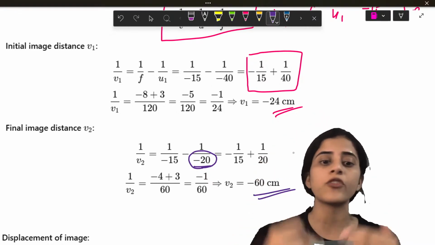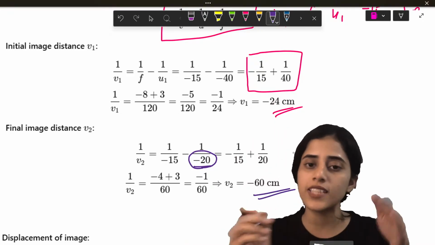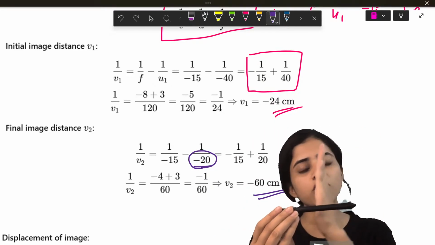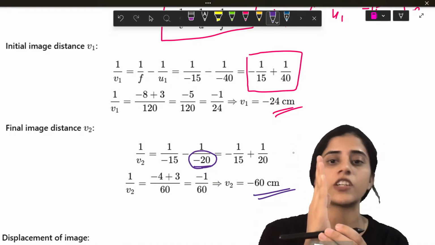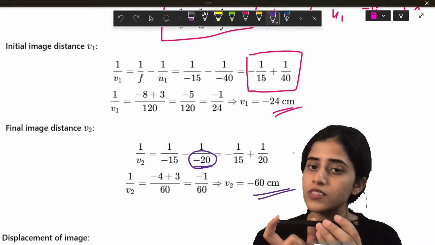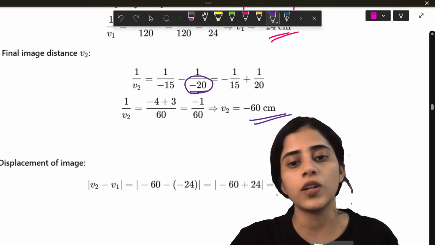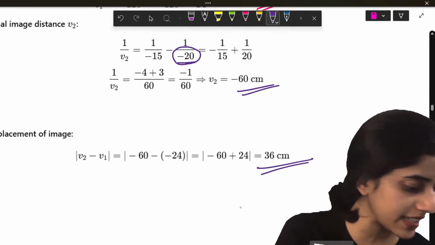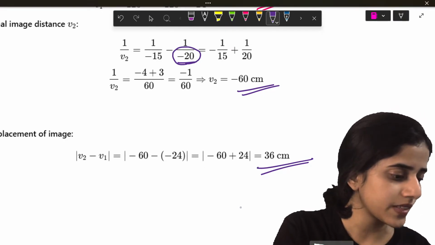So these two, if you subtract, you will get how much the image shifted, right? What is happening here? This is the mirror. Object was at 40, it got shifted to 20. Image was at 24, it got shifted to 60. So how much is the difference? 60 minus 24, you will get 36 centimeters. Are you understanding? Is this clear to all of you?